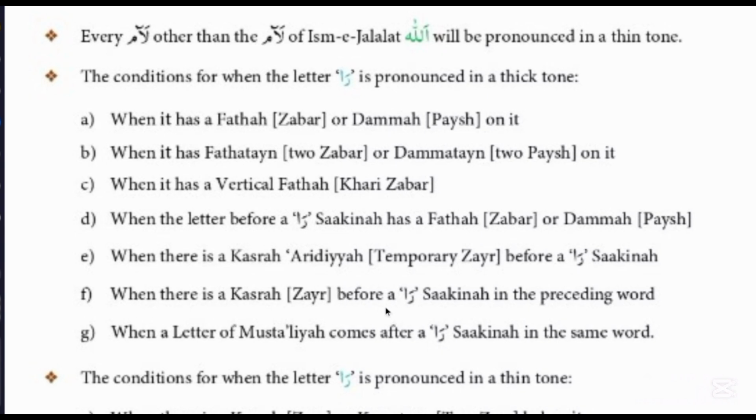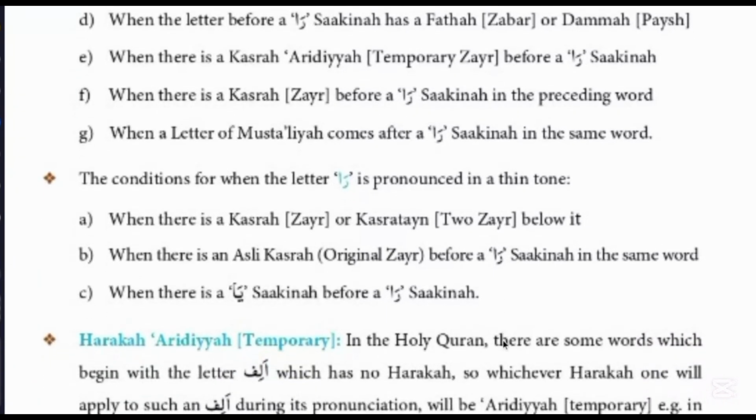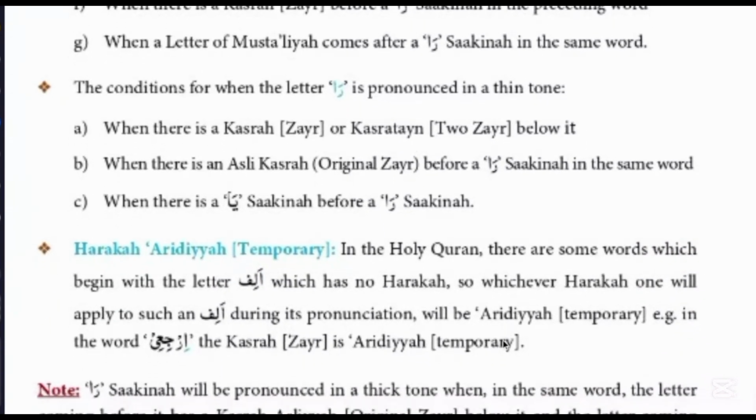Second, next, last, when there is temporary zair before the ra sakina in the previous word, not in the same word, in the previous word, then ra will be read with thicker voice. Last one is when a letter of mustalia comes after the ra sakina in the same word, then ra will be read with thicker voice.